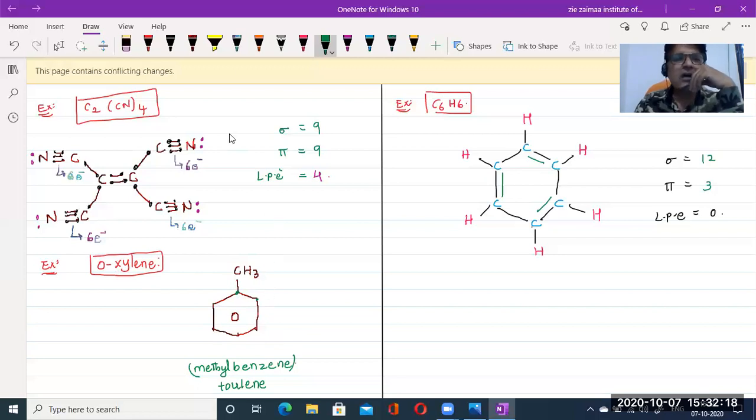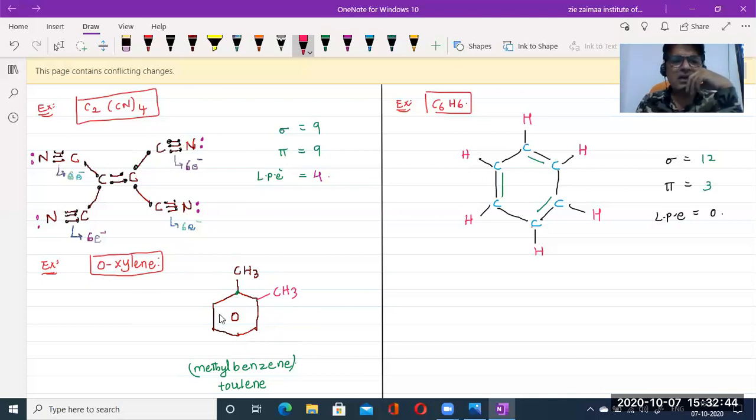Okay, so orthoxylene. Keeping that CH3 group, if one more group is present at the ortho position, then it is known as orthoxylene. If this CH3 group is kept over here, it will be known as metaxylene, meaning m-xylene. If this CH3 group is written over here, then it would be paraxylene.